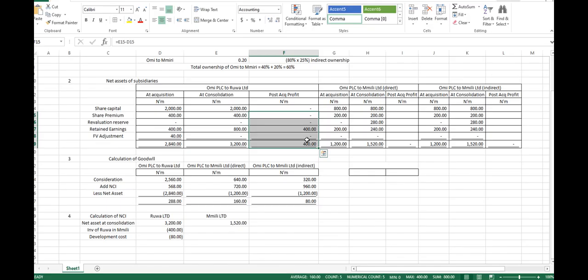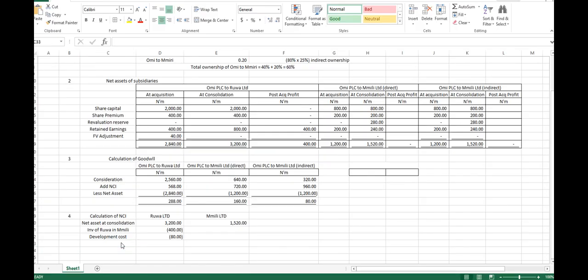So you can get your NCI from your consolidation as well, from the date of consolidation. Do you understand? Ordinarily, had it been we had a straightforward question, of course, we still fine-tune our post-acquisition profit to get that NCI. So don't worry about that.